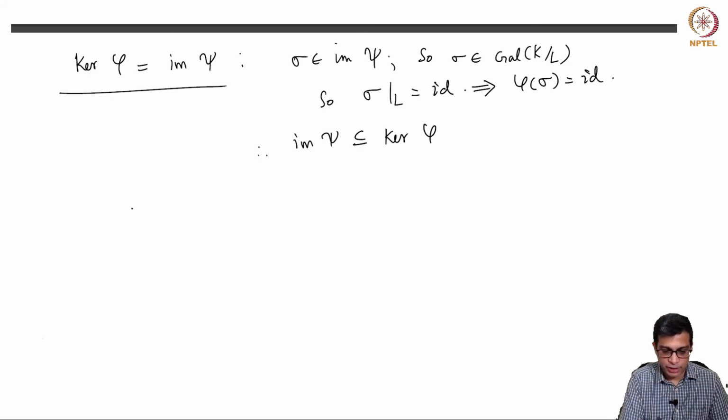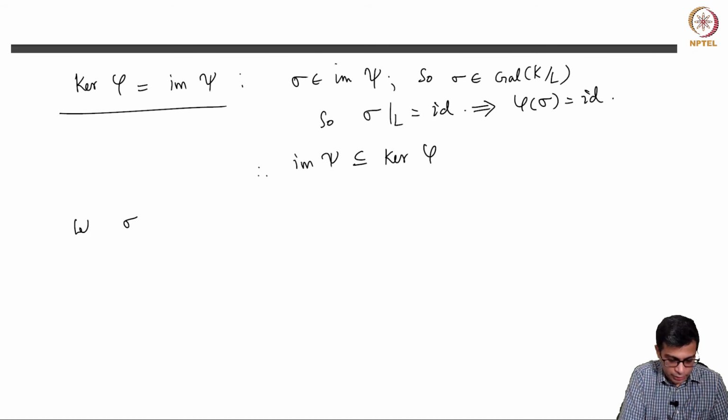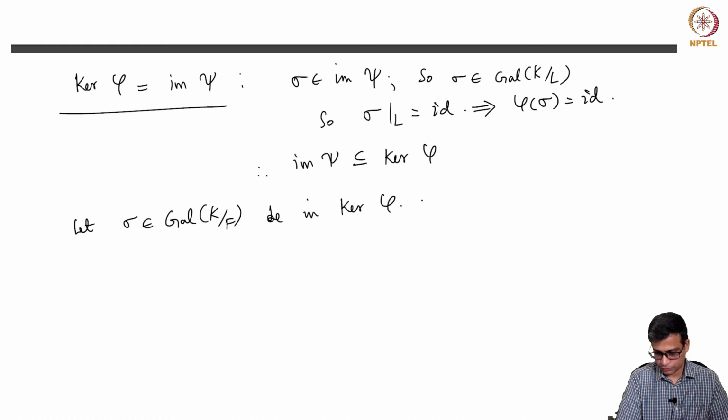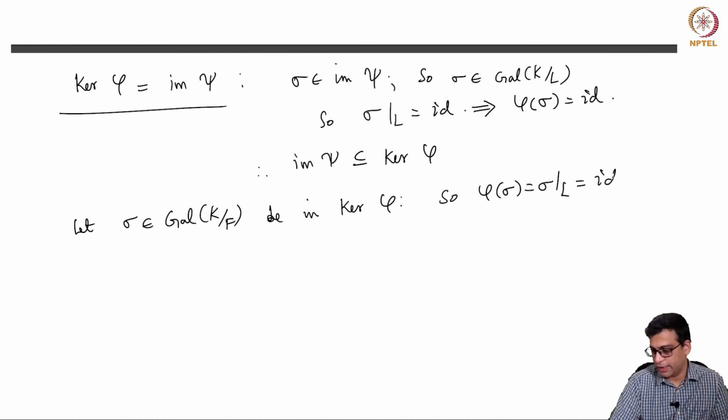On the other hand, suppose something is in the kernel of phi, so let sigma be in the Galois group of K over F, in the kernel of phi. So phi of sigma, which is sigma restricted to L, is identity.